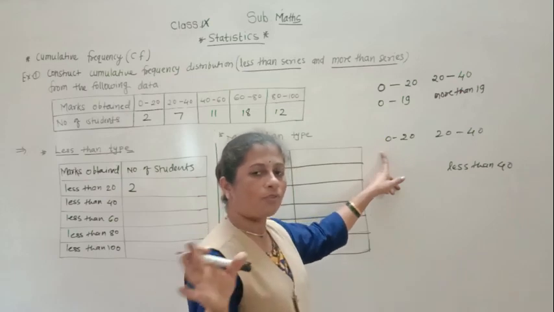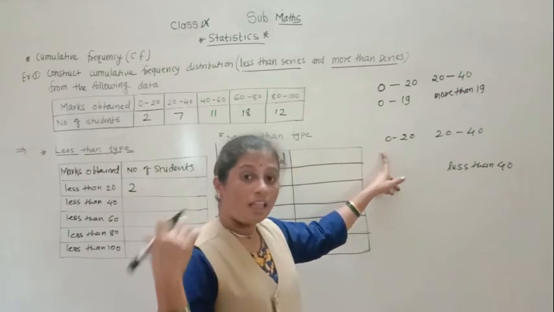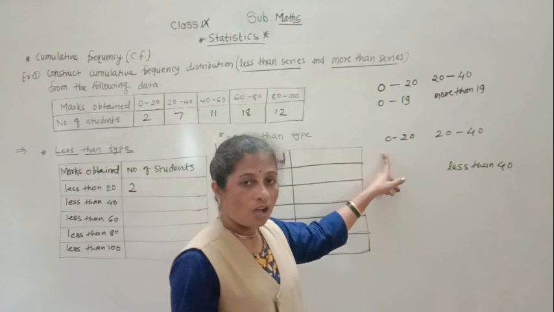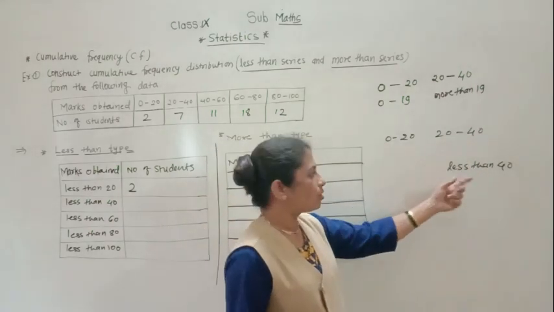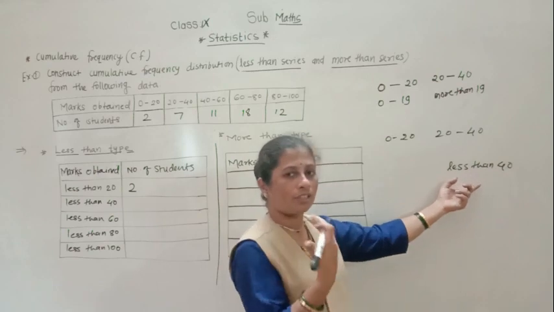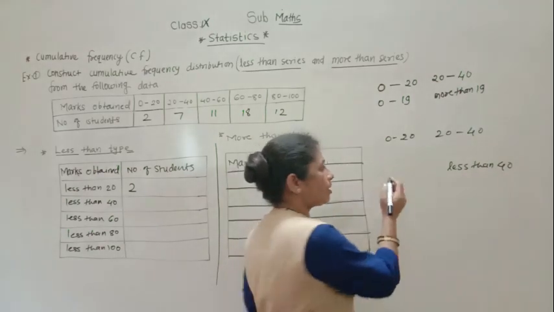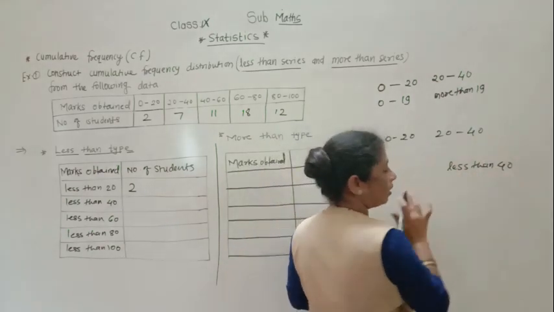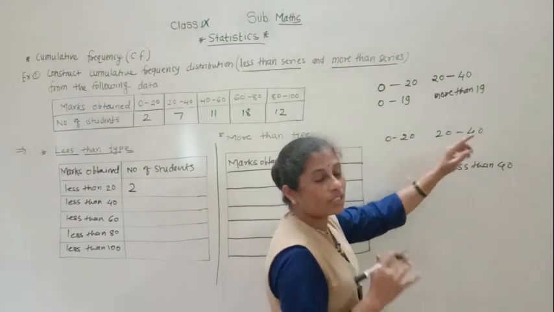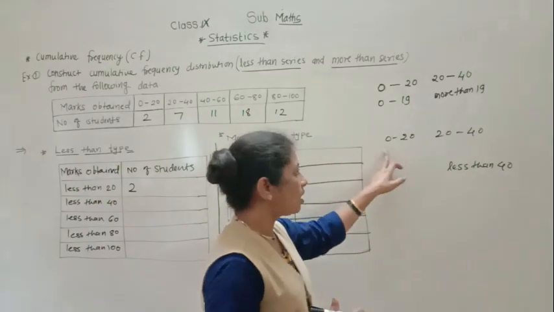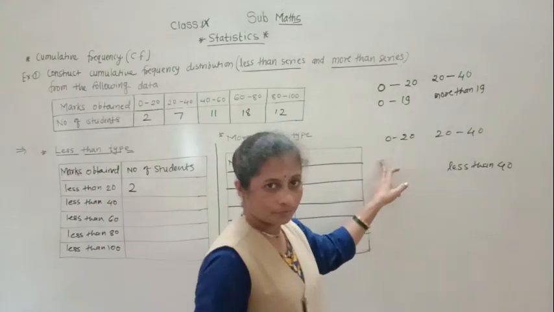0, 1, 2, 3, 4, 5, 6, like this up till 39. Or up to the point that is 40. 40 will not come here. So less than 40, whatever marks come from here, 0 up till 39, like this. So all the marks will come into this, which means the number of students will come in both the groups.